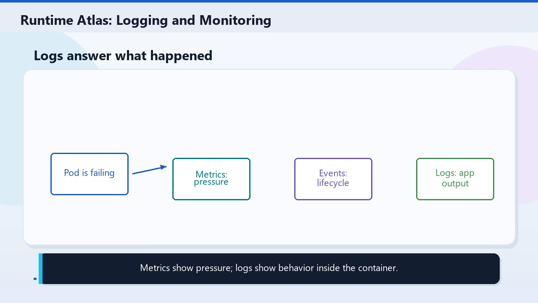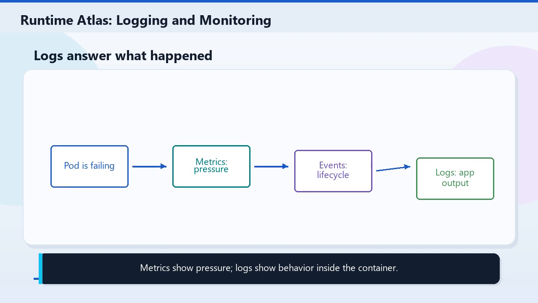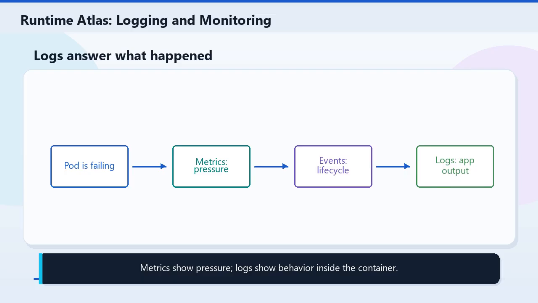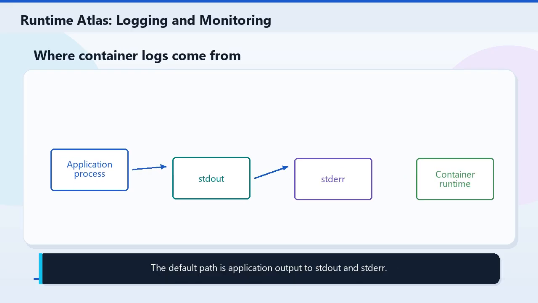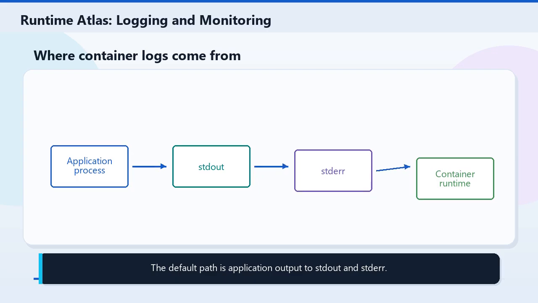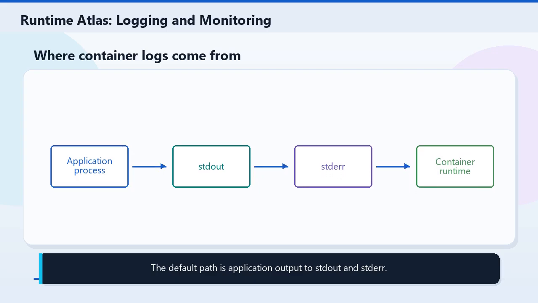Metrics can tell you a pod is busy or restarting. Logs help you see what the application actually said before, during, or after the problem. Kubernetes expects containerized applications to write useful output to standard output and standard error. The container runtime captures those streams for the kubelet.